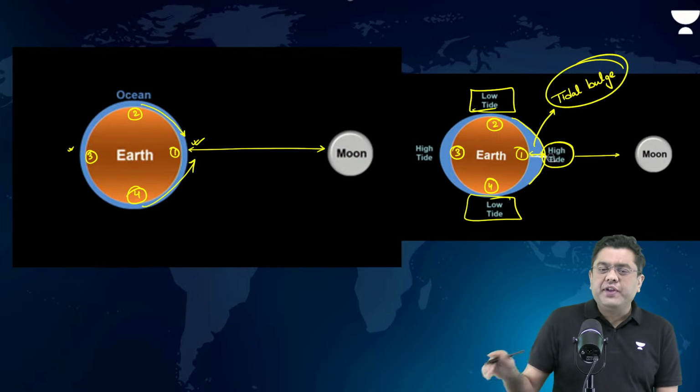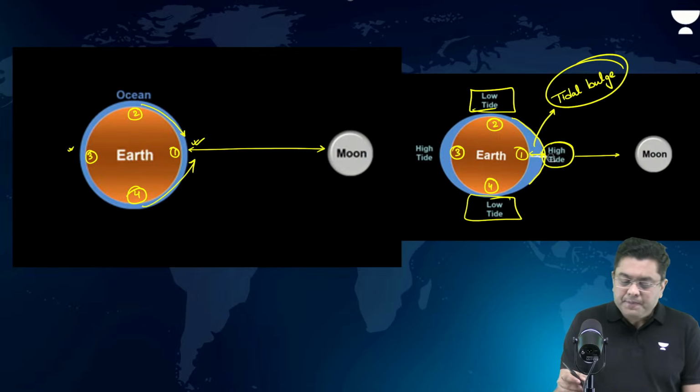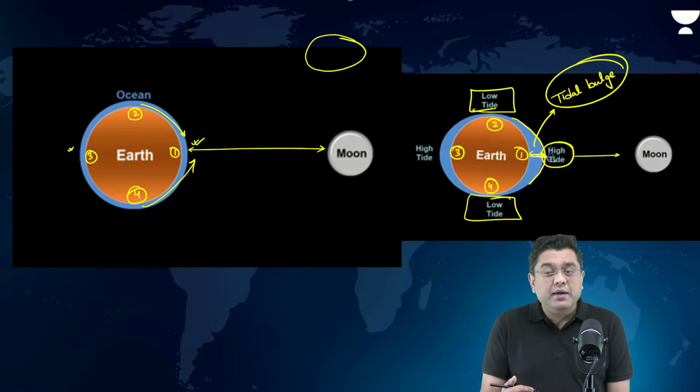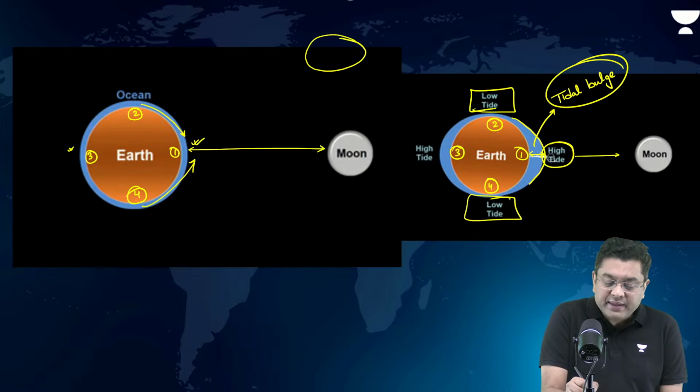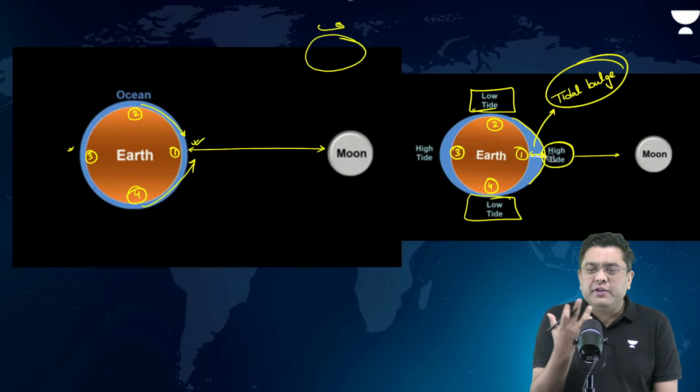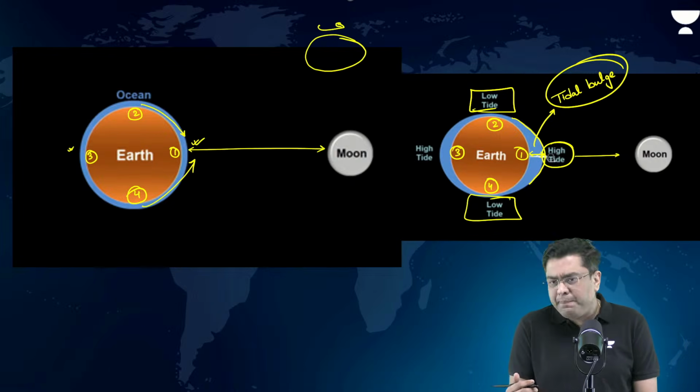On the opposite side, however, can you imagine planet Earth being stable in this particular shape? Can this shape be stable for planet Earth, a planet which is rotating? It will always try to gain a spherical or a symmetrical shape.